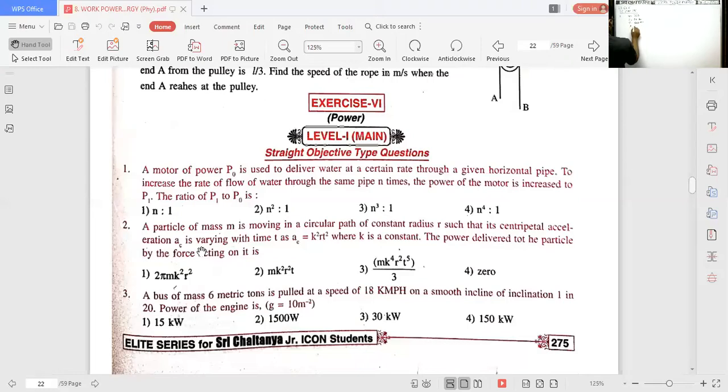Power of the machine gun is equal to 5.4 kilowatt. Kilo means 10 to the power 3 watts. Then what is the mass of each bullet? Mass of each bullet, that is how much?